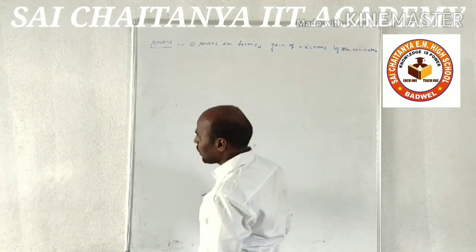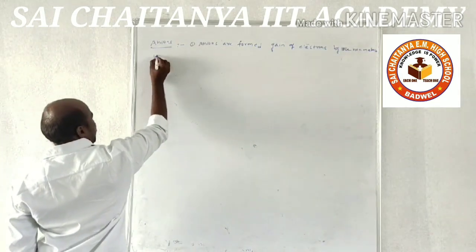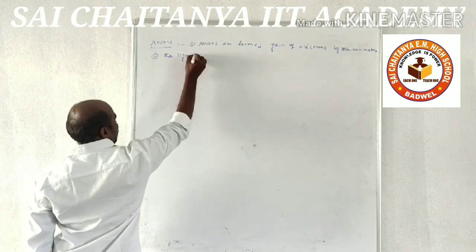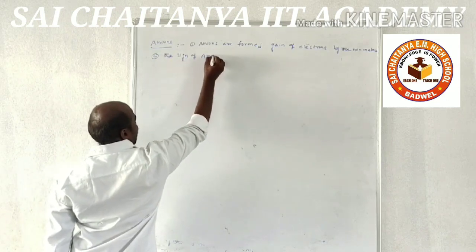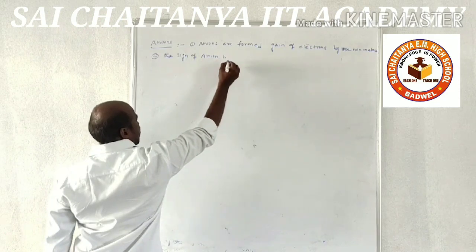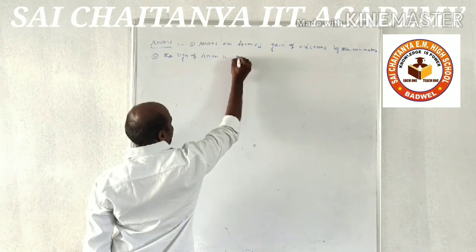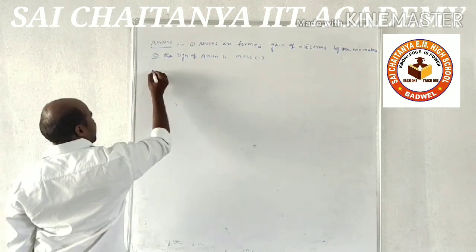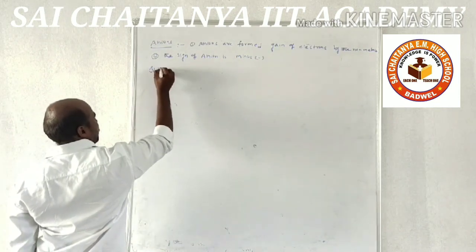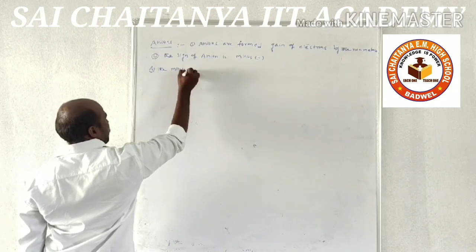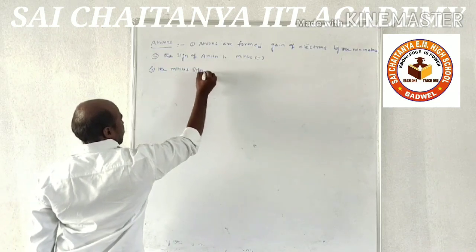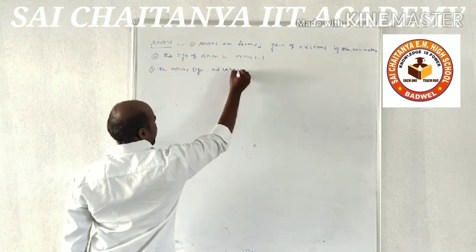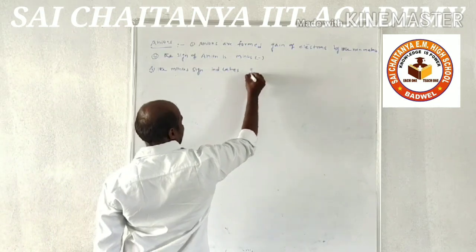And the second one is the sign of the anion, which is minus. The minus sign indicates gain of electrons.